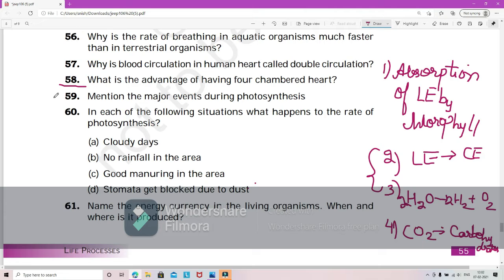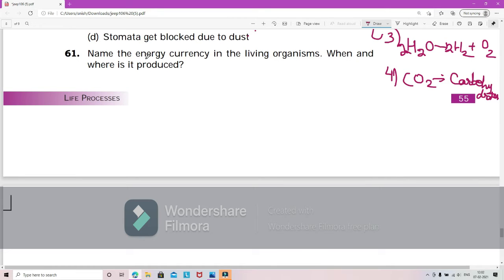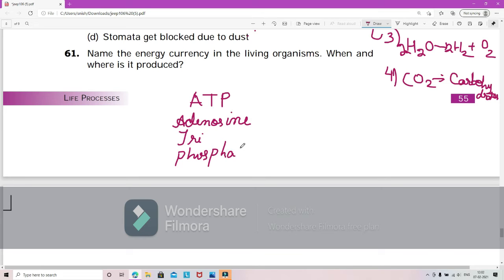Okay, so this is the question. So 59 is done and 60 is done. Moving on to the 61st question. Name the energy currency in the living organisms. When and where is it produced? So the energy currency is called ATP, adenosine triphosphate.